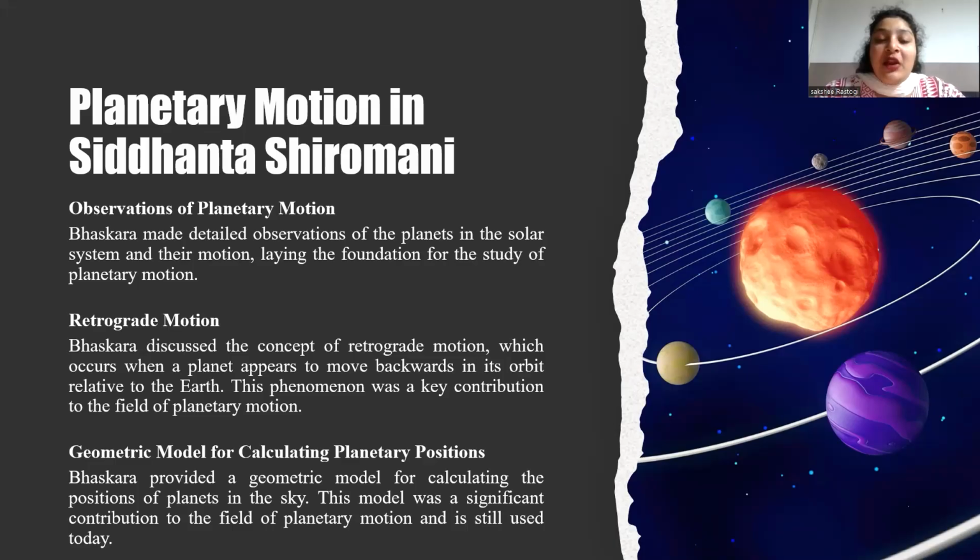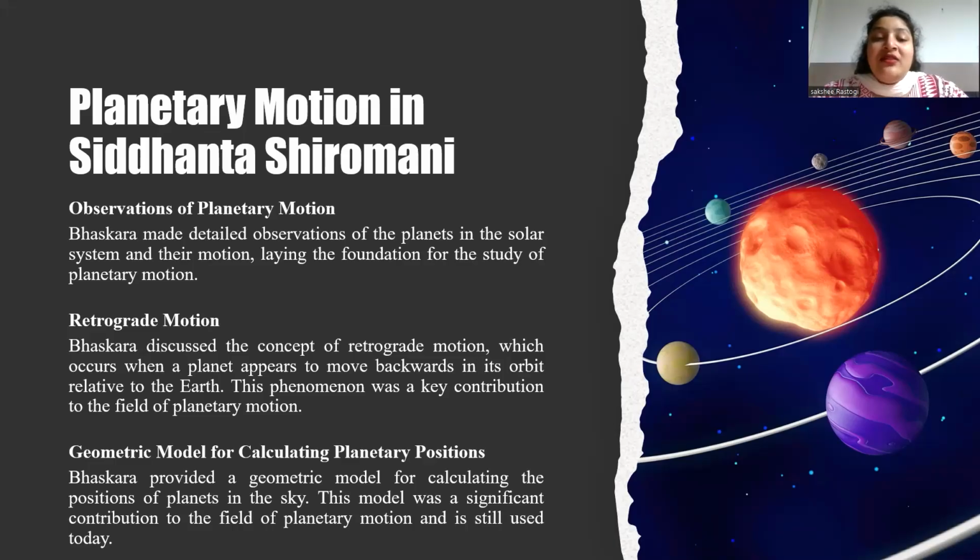Accurate predictions of retrograde motions for various planets, and Bhaskara second's work on retrograde motions demonstrate his deep understanding of celestial mechanics and his ability to develop accurate mathematical models to explain complex astronomical phenomena. So, what do you understand by geometric model for calculating planetary positions?